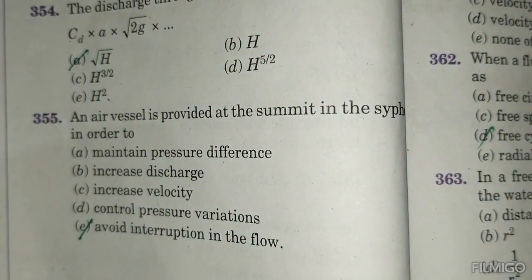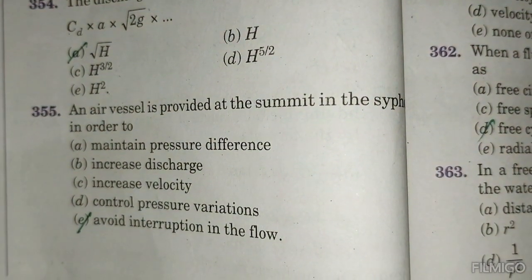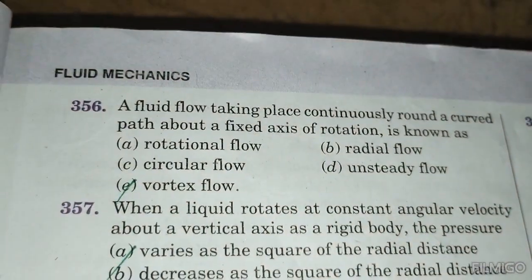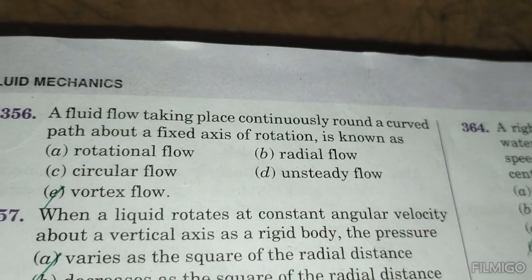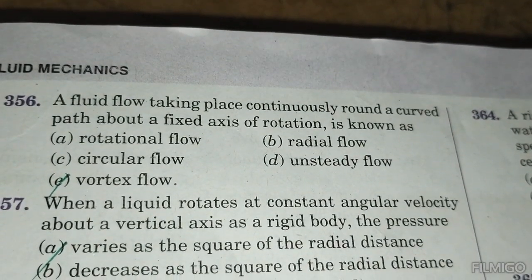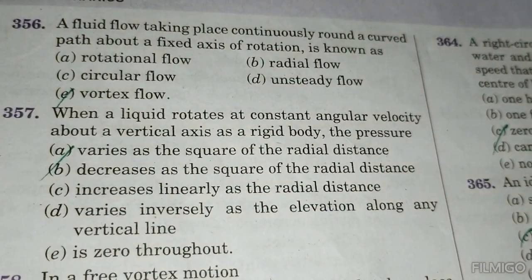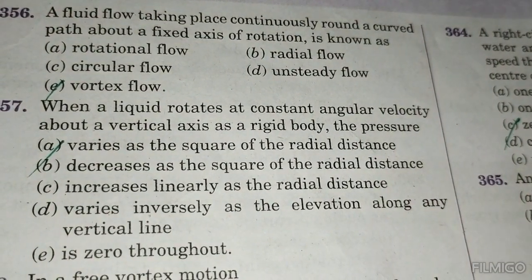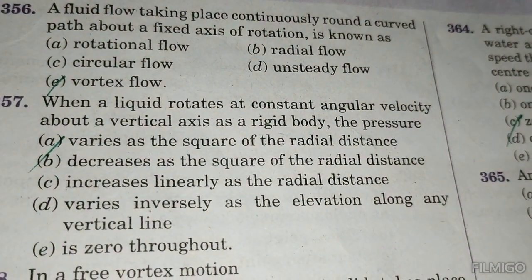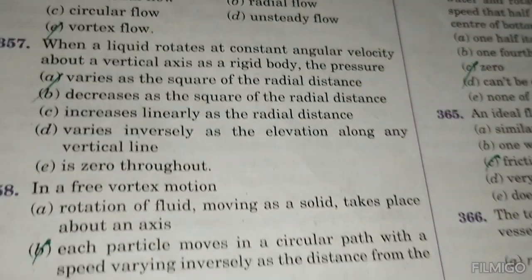An air vessel is provided at the summit of siphons in order to avoid interruption in the flow. A fluid flow taking place continuously around a curved path about a fixed axis of rotation is known as a vortex flow. When a liquid rotates at a constant angular velocity about a vertical axis as a rigid body, the pressure varies as the square of the radial distance.